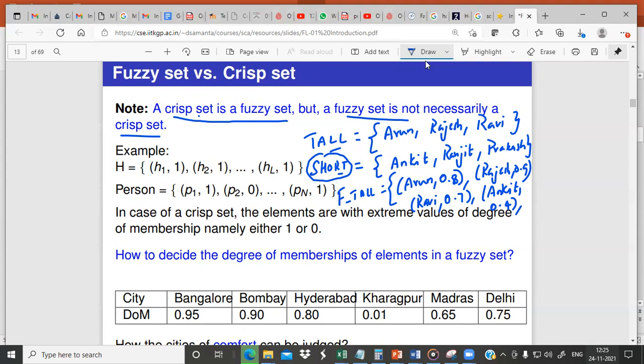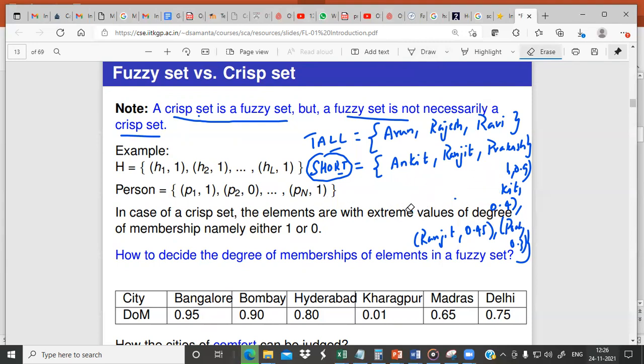Ranjit, I can say 0.45. Prakash 0.3. So this is how we represent a fuzzy set. So you cannot call a fuzzy set a crisp set, but actually a crisp set is a fuzzy set. How?